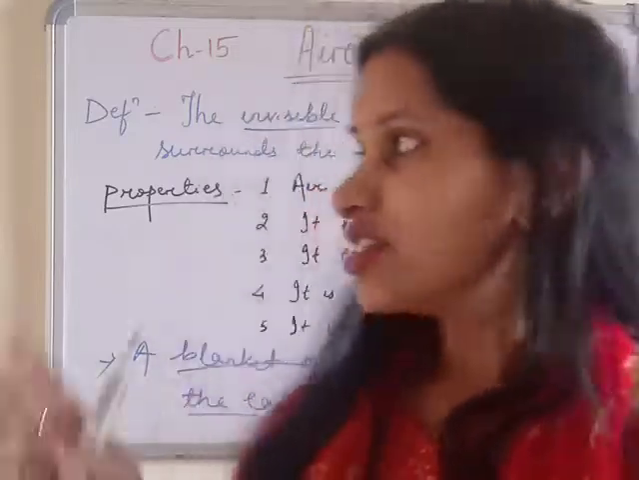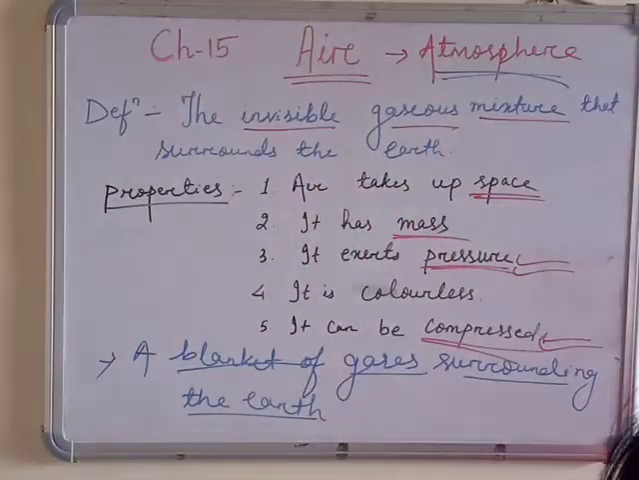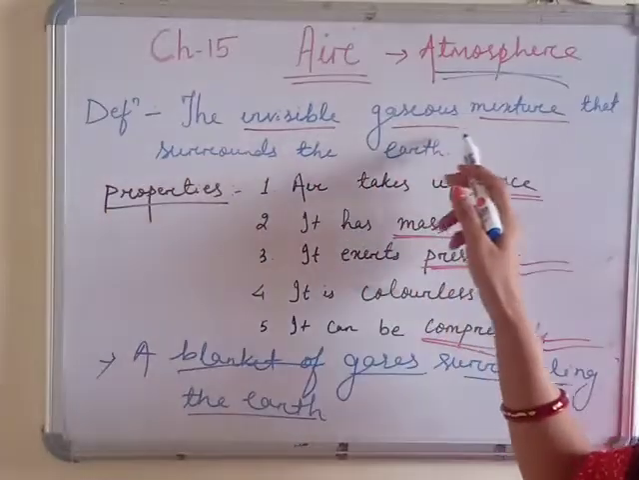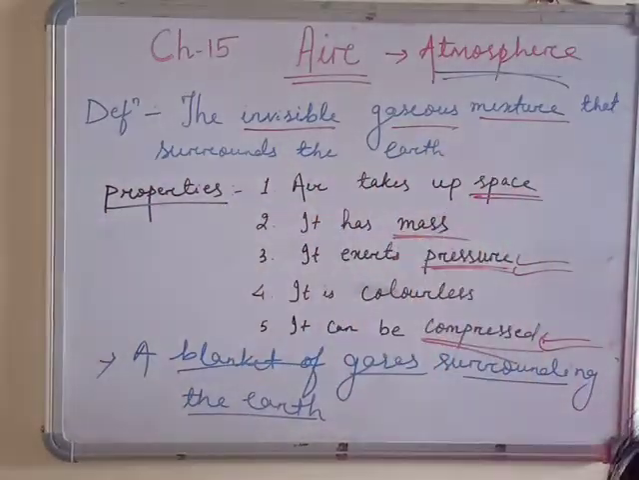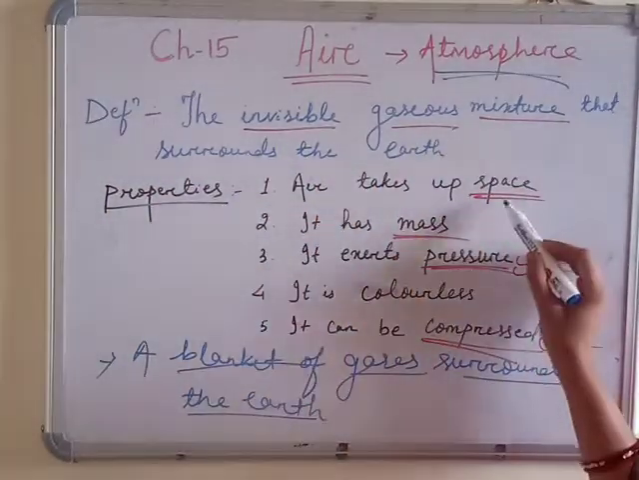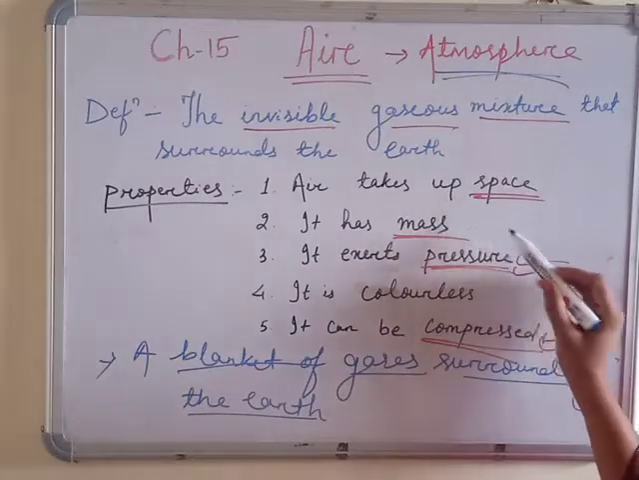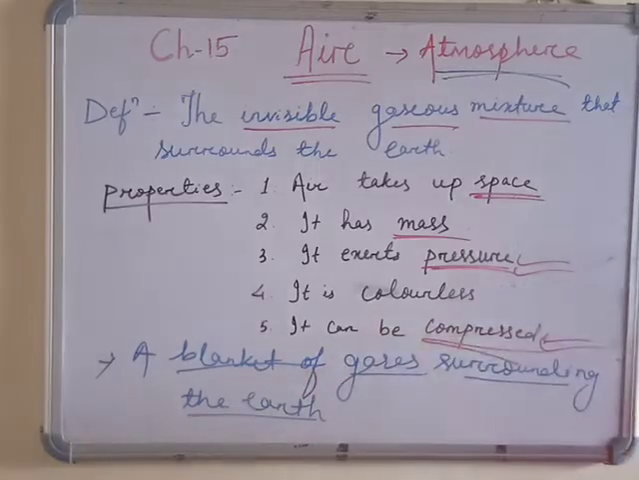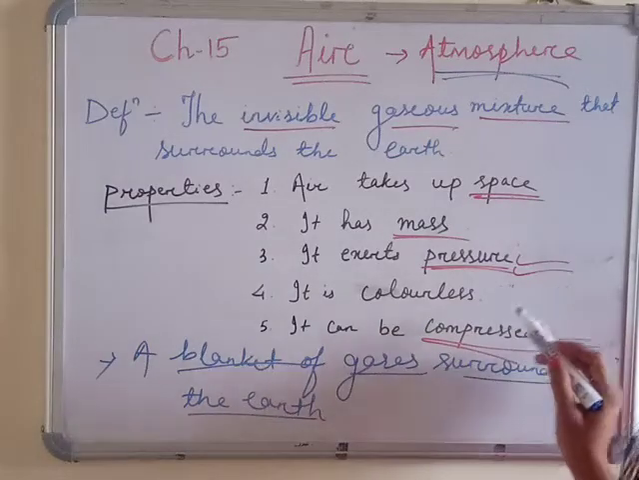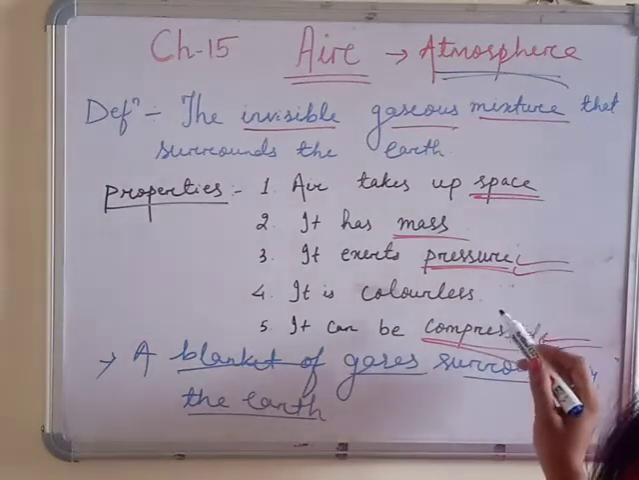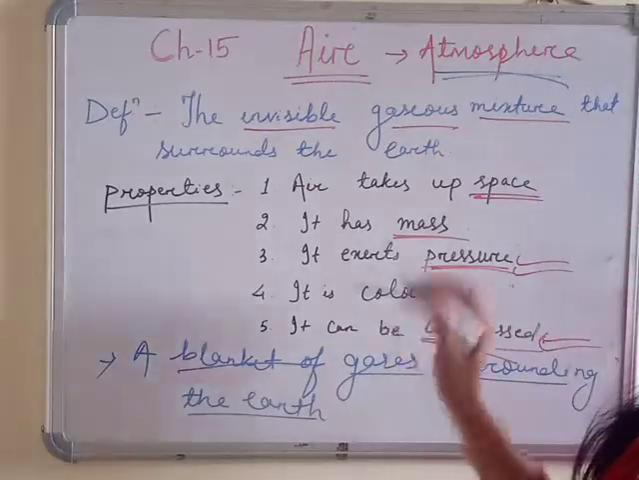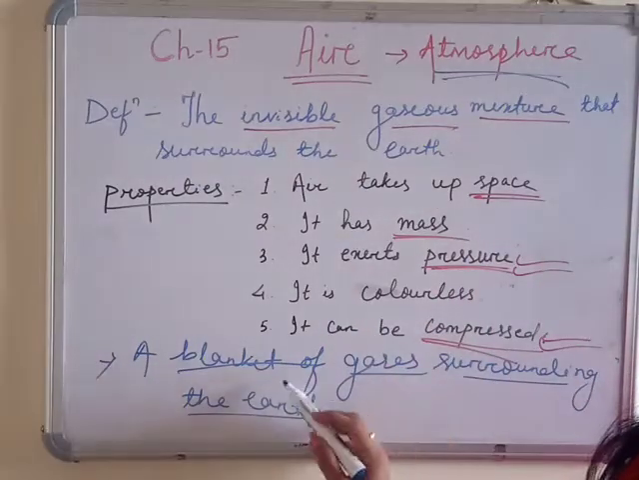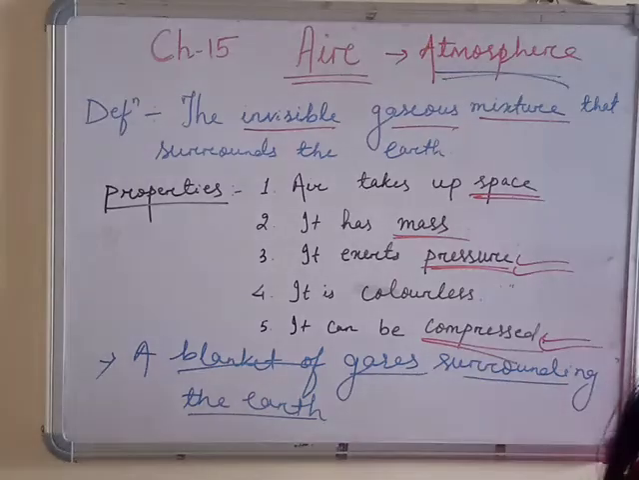So this is the introduction to air. Air is an invisible gaseous mixture that surrounds the Earth. The properties are: it takes up space, has mass, exerts pressure, and is colorless, odorless, tasteless. It can be compressed, so it is used in the tubes and tires of vehicles. And lastly, the atmosphere, the blanket of gases, surrounds the Earth.